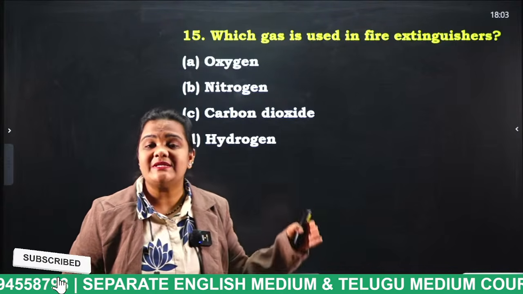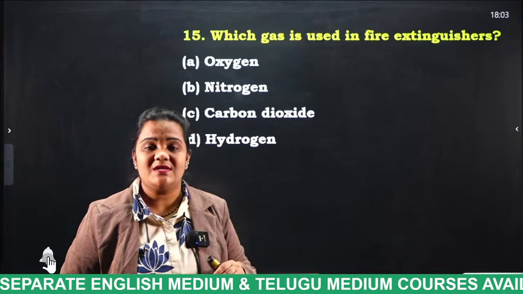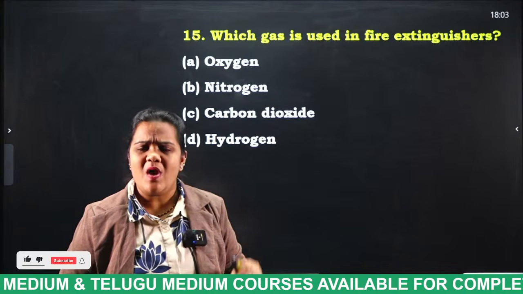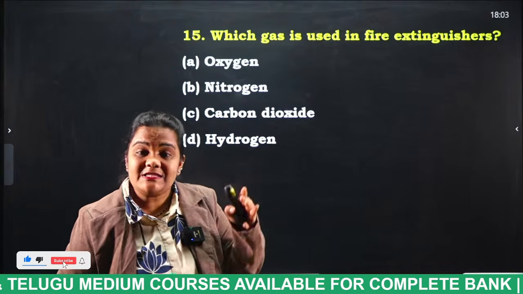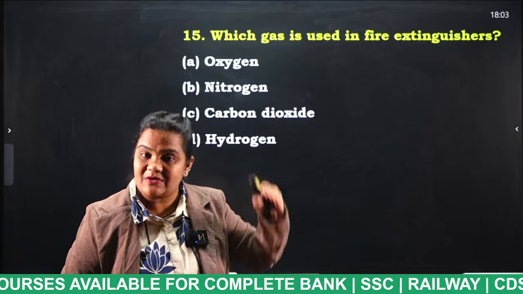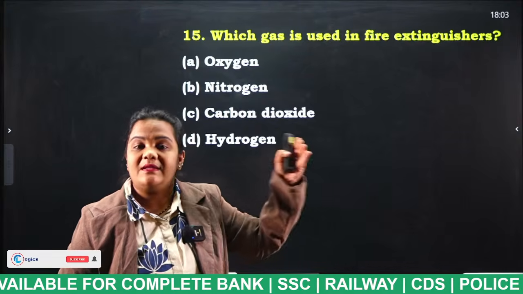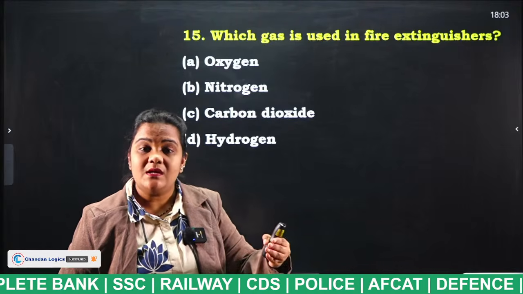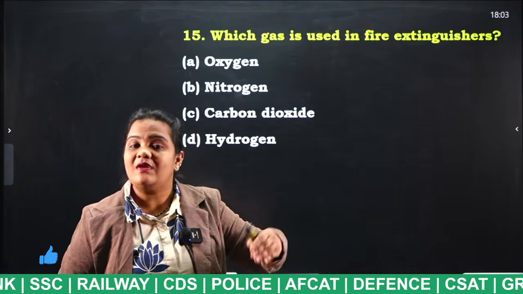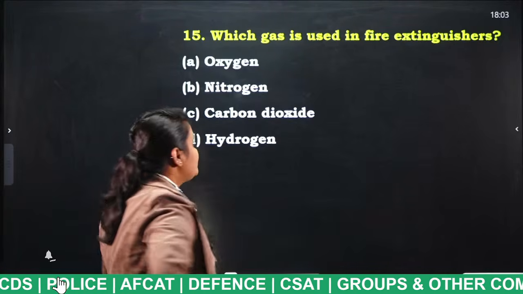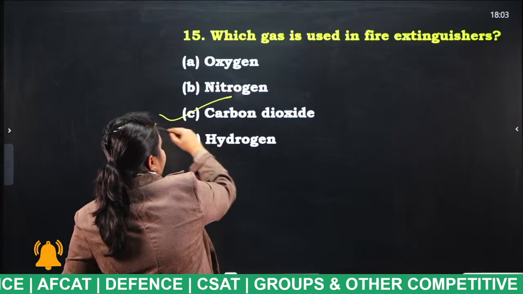What gas is present in that fire extinguisher, students? Carbon dioxide gas. This carbon dioxide will displace the oxygen present around the fire such that the fire will be cooled down. If there is oxygen, what happens, students? The fire will be doubled. So which gas is used in a fire extinguisher, students? Carbon dioxide.